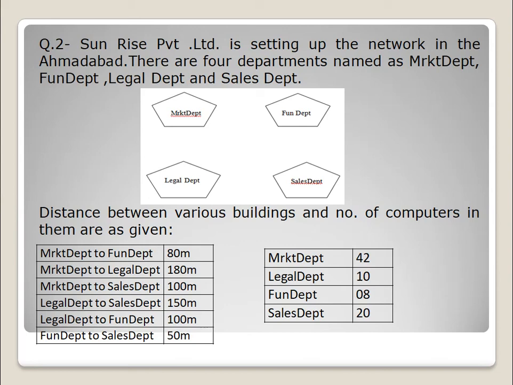The installation will be a bit on the higher side. But if the company is ready to compromise on the budget and installation cost, but not on the speed or the signal strength, then you should go for optical fiber cable.